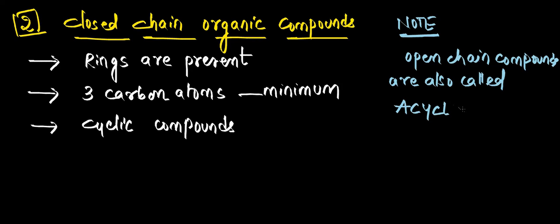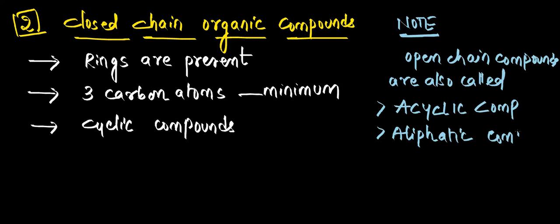Cyclic means closed. Acyclic means they are not having closed structures. And they are also called aliphatic compounds. So these are the other names for open chain compounds. Now closed chain compounds are also called cyclic because they are having rings. Acyclic means no rings.